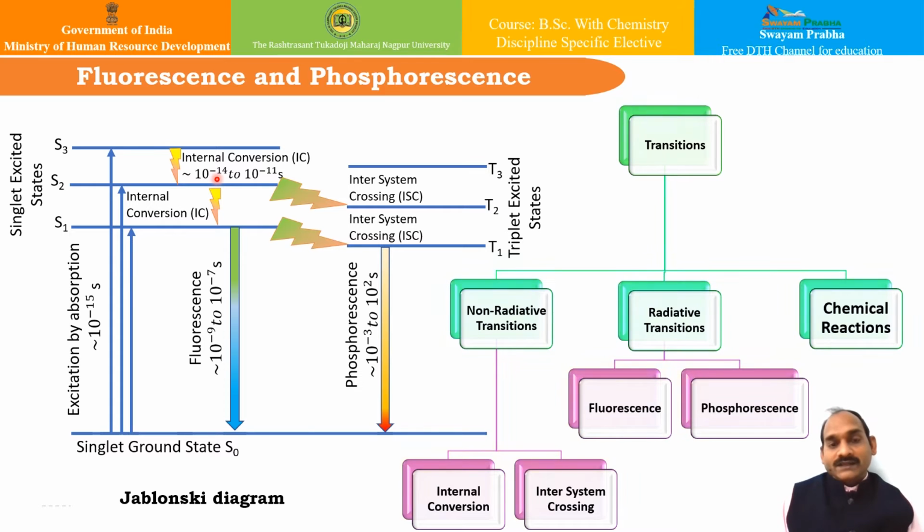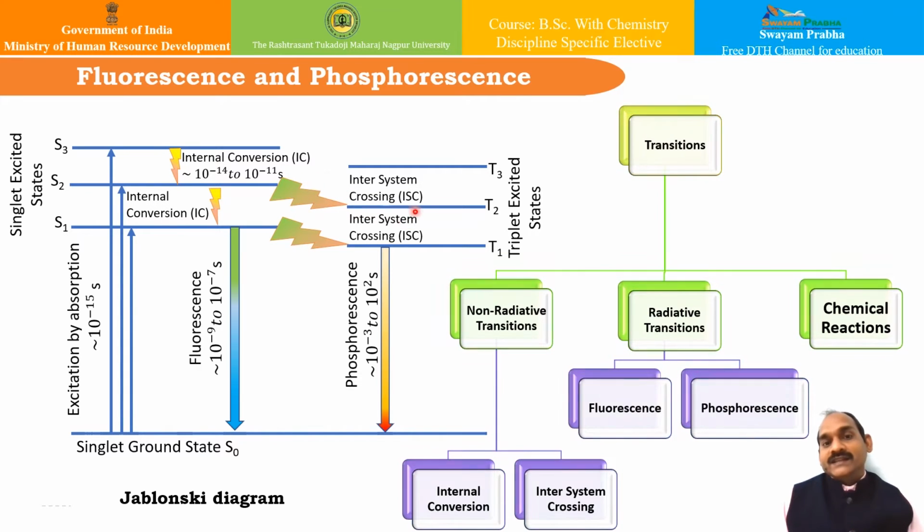Apart from that, if the energy is released in the form of heat and the molecule changes its spin state, or spin multiplicity, then such processes are called inter-system crossing.